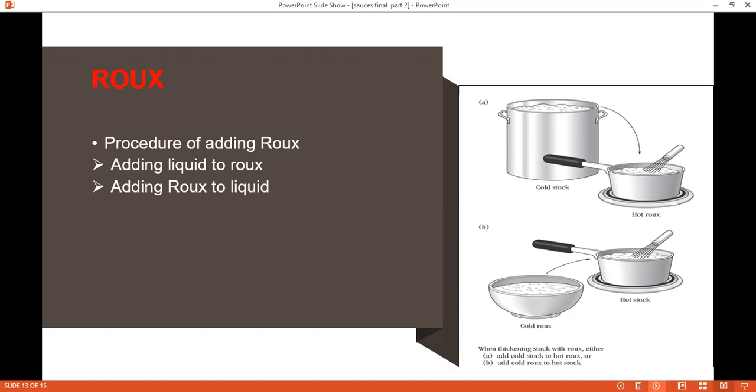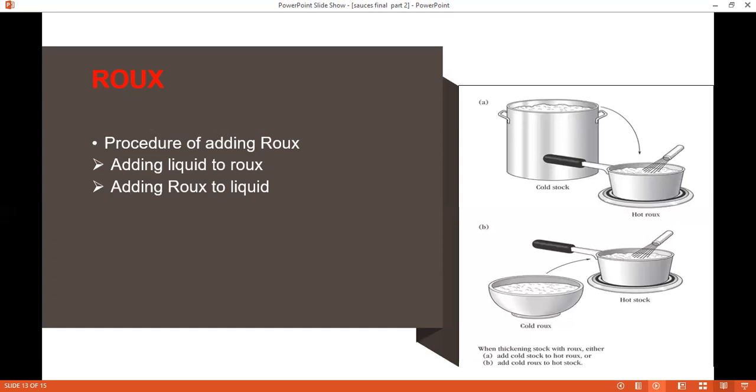Adding a hot liquid to a very hot roux causes separating and possibly lumps. So to avoid that, one has to be at a moderate temperature and the other can be hot. Vice versa: if we are using cold stock, then the roux should be hot, or if we are using cold roux, then the stock should be hot. This is the general principle we use for adding roux to the liquid.